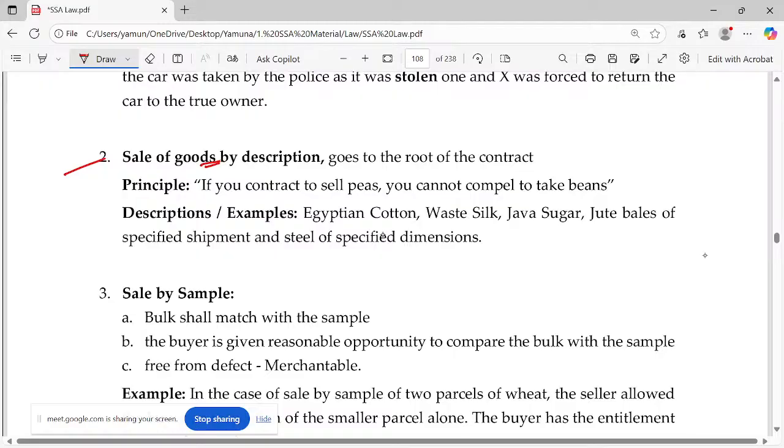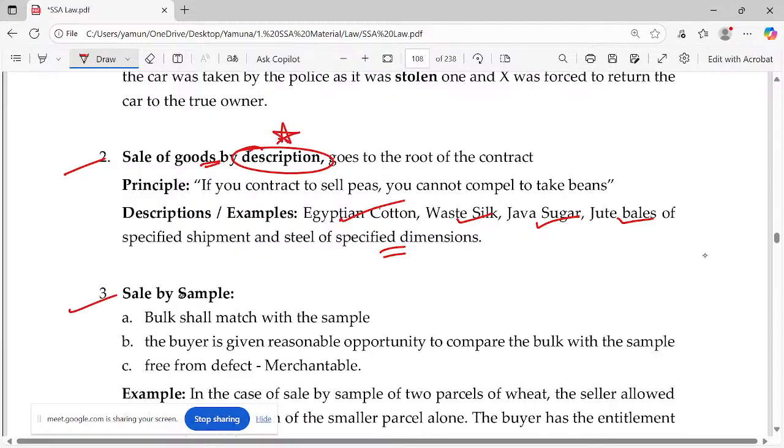Okay. Second, sale of goods by description. Probably when you say I'm selling a cotton, which is an Egyptian cotton, base silk, Java sugar, jute base, இதெல்லாமே ஒரு specific dimensions ஓட, ஒரு specific quality ஓட வரும். You say Tirunelveli halwa, Thalapakatti biryani. Now we've got this geographical indication name, Kanchipuram, that has some special ingredients for the pattern. அதுக்கெல்லாமே இருக்கு. So, if I'm selling the goods by description, yes, it has to be taken to that.